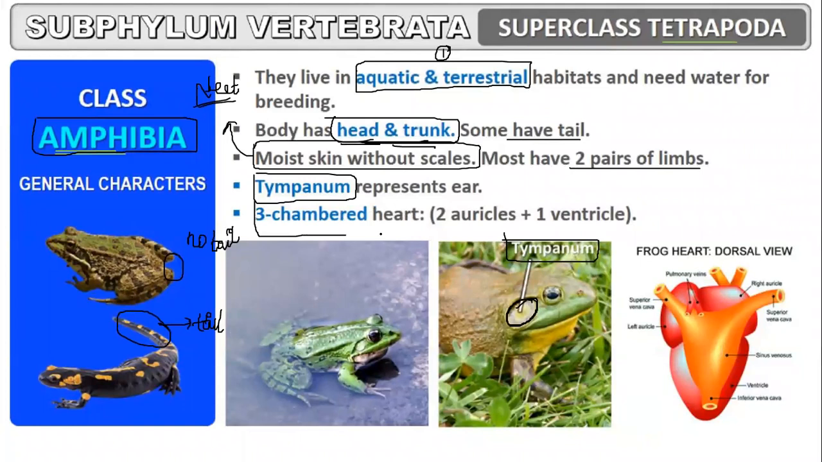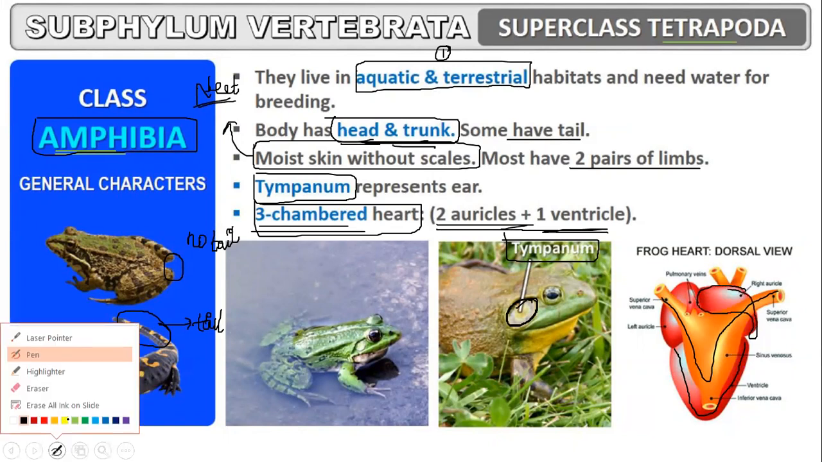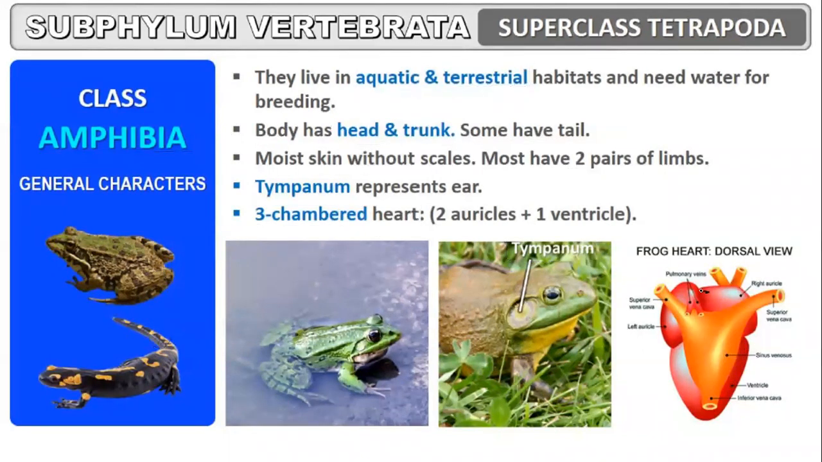They have a three-chambered heart. All amphibians have a three-chambered heart, that is two auricles and one ventricle. So guys, this red color is the ventricle. This orange color is the blood vessel. This is the auricle. One more time, I will draw with different colors. Look, this black color which I am drawing is the auricle, the right auricle.